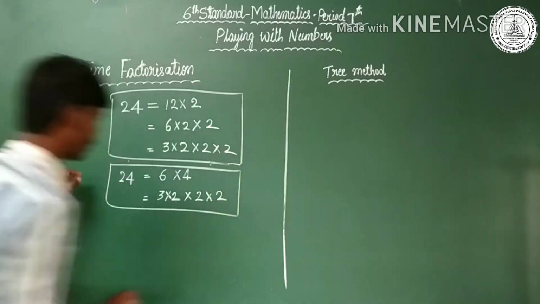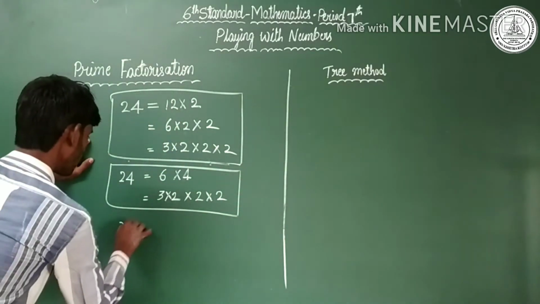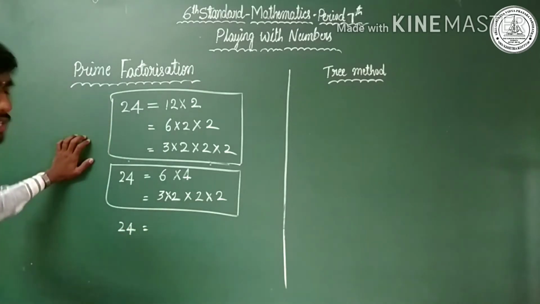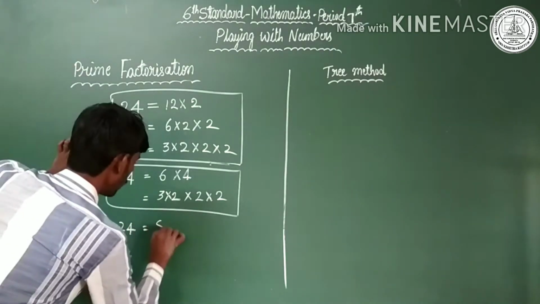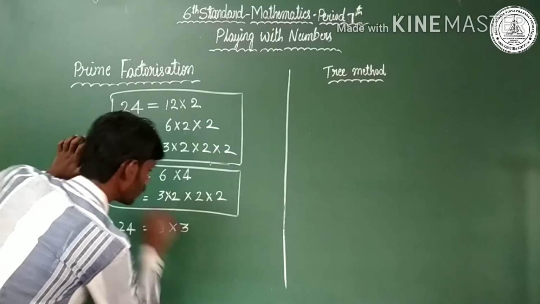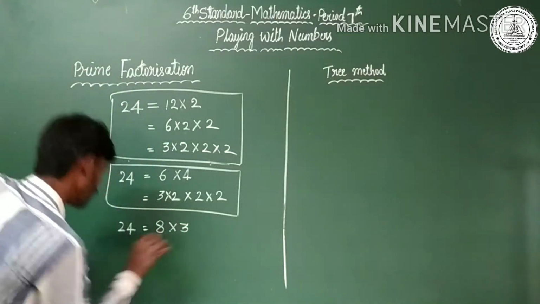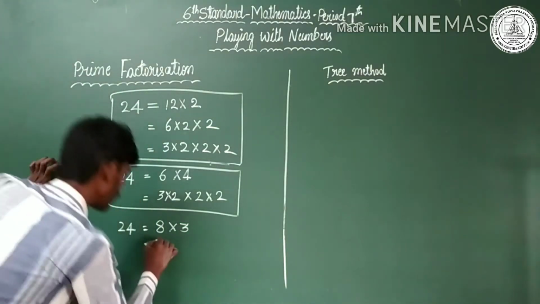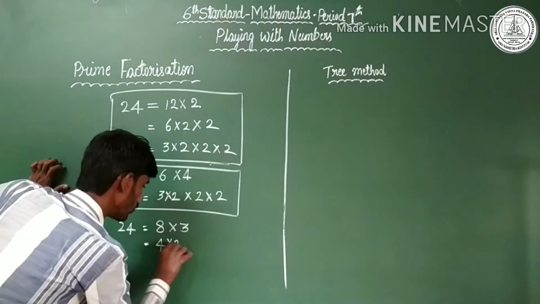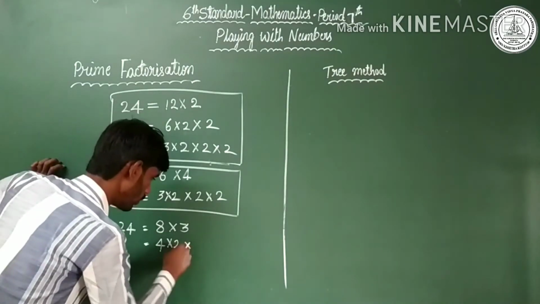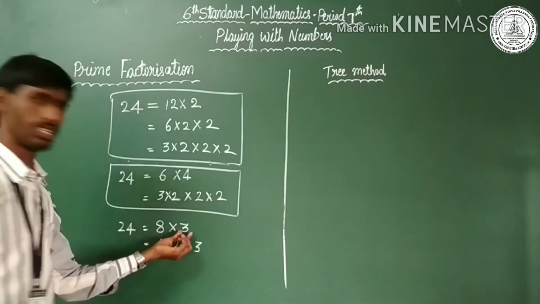Let us move to one more. 24 can be written as 8 into 3. 8 can be written as 4 into 2, and 3 as it is, because 3 is a prime number.